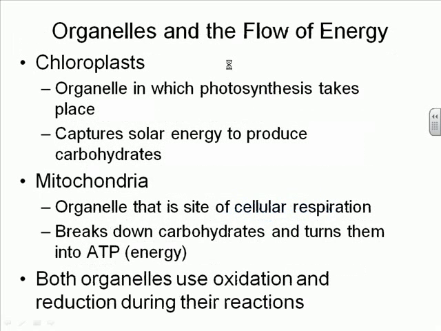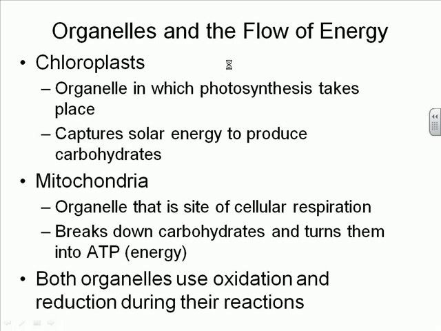We also want to take a look at our organelles and how they deal with the flow of energy. We talked earlier in the lecture about the flow of energy coming from the sun, creating photosynthesis, organisms ingesting those plants. Well, we want to look back one more time at these two organelles we covered in the cell chapter. We do have chloroplast, which is the organelle in which photosynthesis is going to take place. We're going to capture the solar energy and produce a carbohydrate out of it. Now, animals do not have chloroplast. We can't capture solar energy and make a carbohydrate. We do, however, have mitochondria. So does a plant. We can take in that carbohydrate and turn it into ATP.